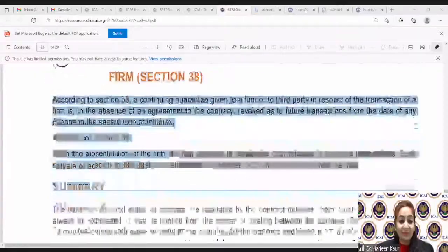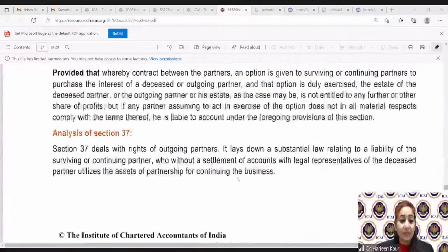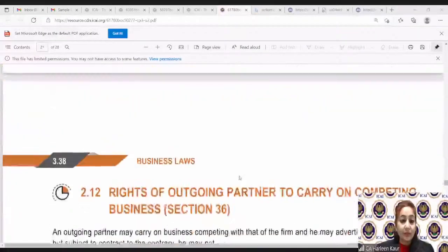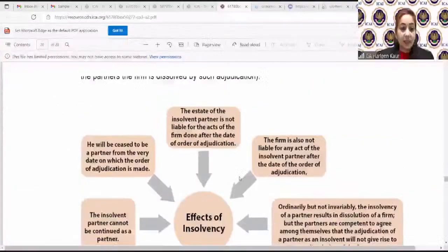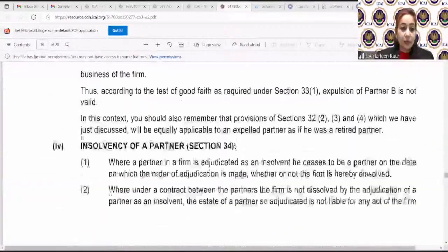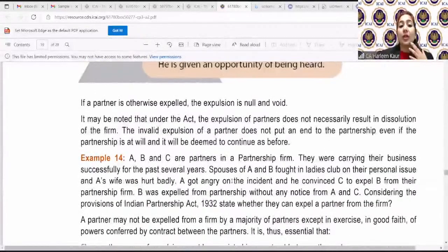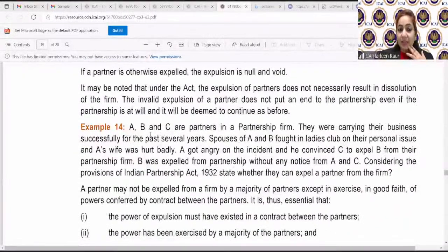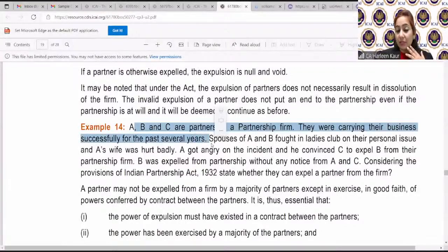Let us do the example from the study material. So many things we had to cover in this session. So let's quickly take up the example of expulsion because I don't want to leave any single thing. A, B, C are partners in the partnership firm and they were carrying on the business for the past several years. They were very happy and doing the business. Now what happens? Spouses, spouses means wives. So A and B's spouses had a fight in the ladies club on a personal issue, and A's wife was hurt badly. Now see, such a personal kind of story they have created.